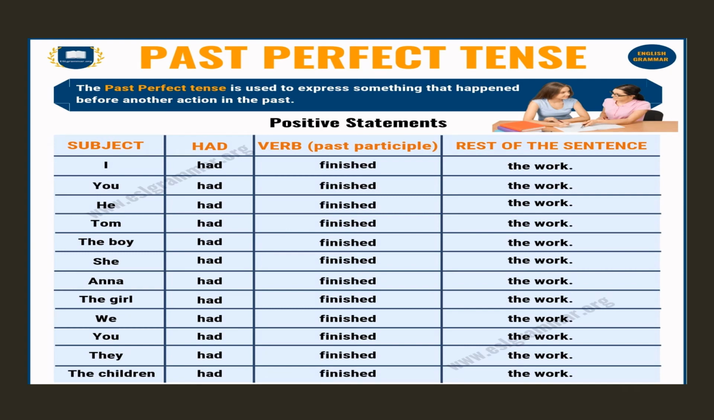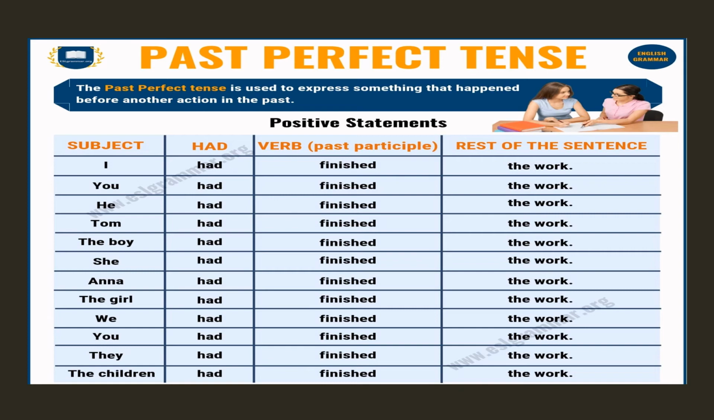The third type of past tense is the past perfect tense. As we already know, the past perfect tense is used to express something that happened before another action in the past. We have to show that the action was completed. The past perfect tense shows an action was completed when another action in the past was happening or has happened. For example, I had finished the work when my mother entered the room.